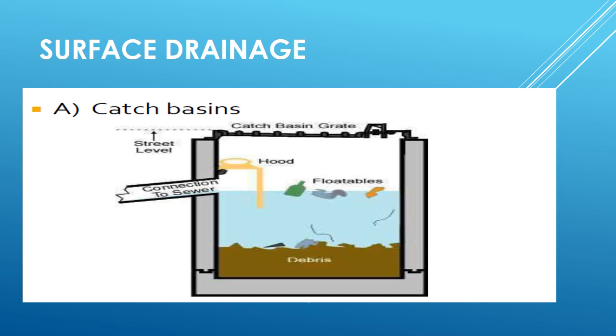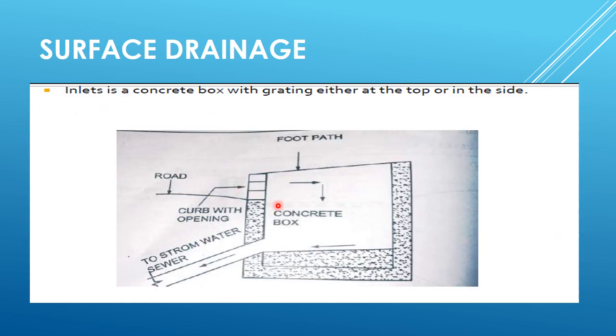Catch basins. So catch basin is a structure like chamber constructed on a sewer line. Water from pavement surface is collected in catch basin and discharged into the sewer line. The catch basin is provided with grating to prevent the entry of rubbish into the drainage system. This figure shows inlets in a concrete box with a grating either at the top or in the side. So here water will be collected.